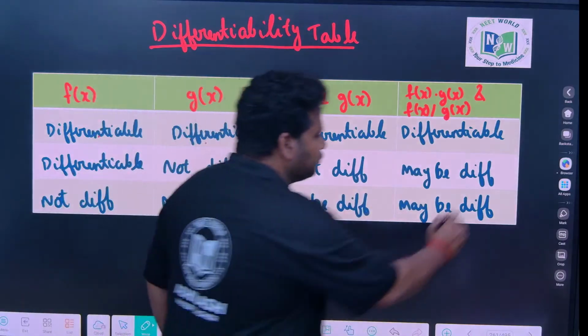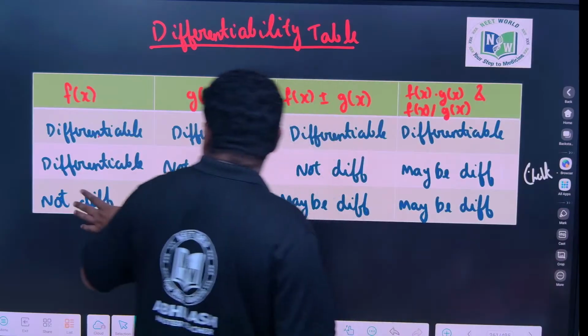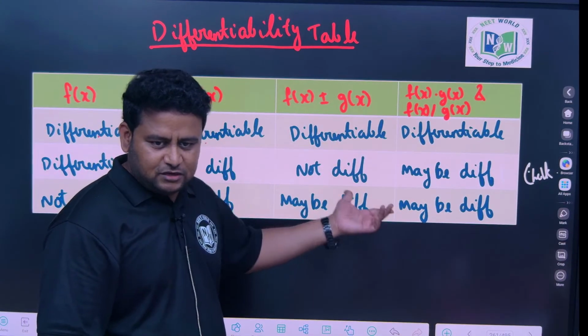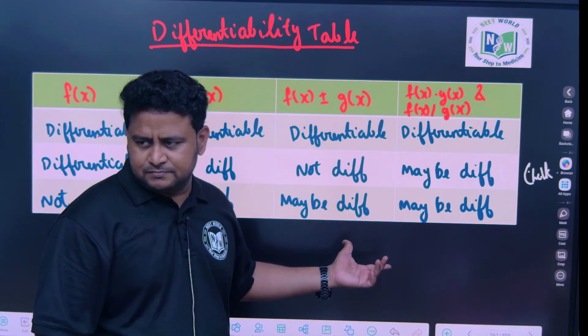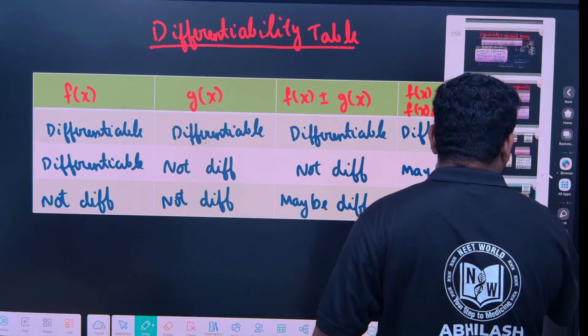For this, you have to check. When both of them are not differentiable, the sum and difference may or may not be differentiable. The product and quotient also may or may not be. So you have to check, same as with limits. You don't have to worry about this; with questions you will understand.